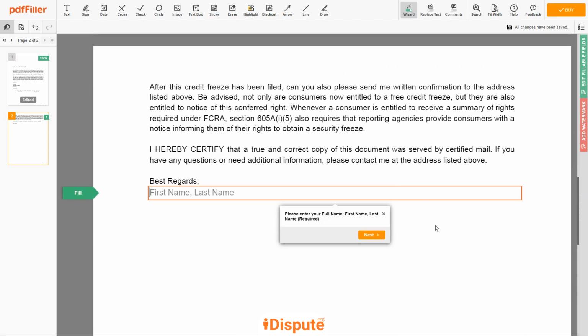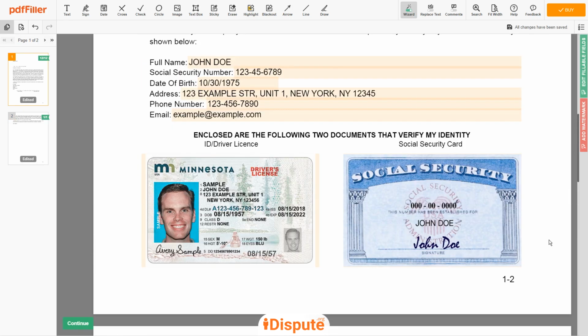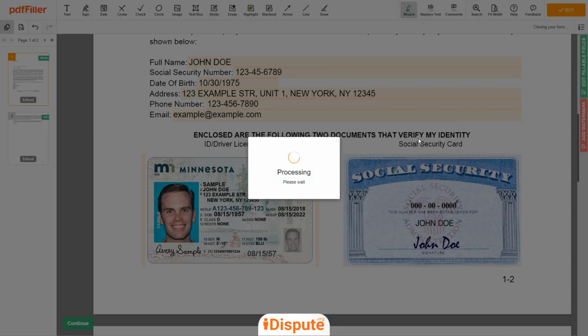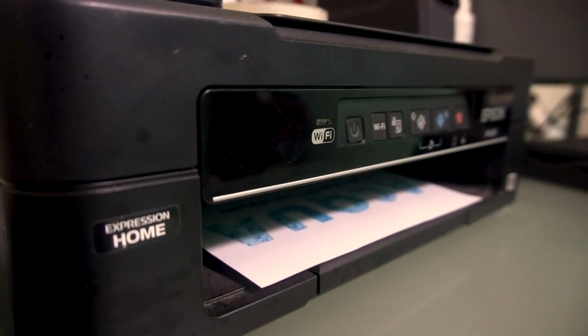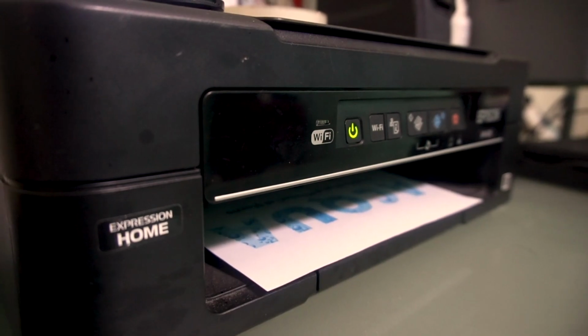Under the text, "Best regards," enter your first and last name, John Doe. Good job, your document is ready. Check your personal information one more time, and click the Buy button. Proceed with the payment to download and print out the document from your computer.